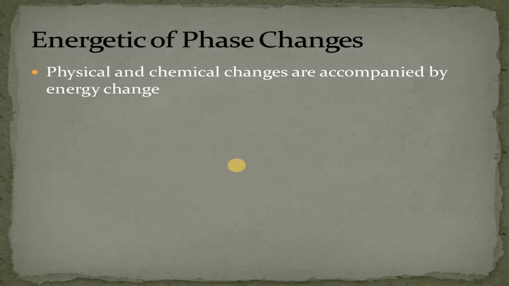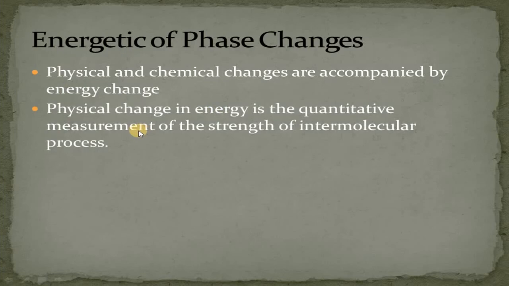Whenever there is a phase change, whether it is physical or chemical change, it is followed by an energy change. And in a physical change, the energy change is basically the quantitative measurement of the strength of intermolecular forces present in it.